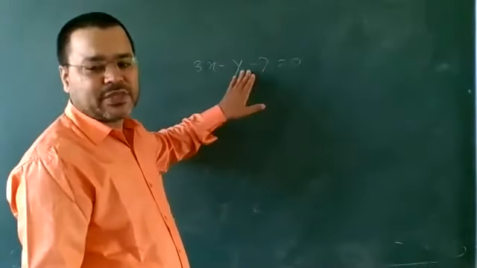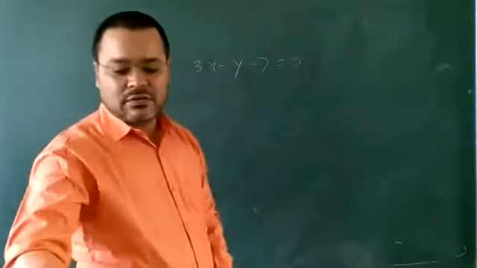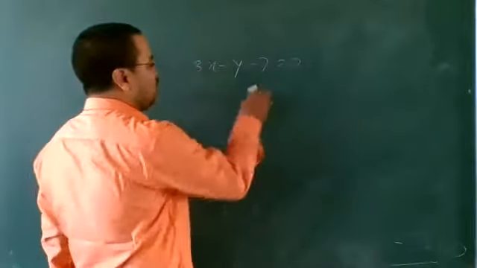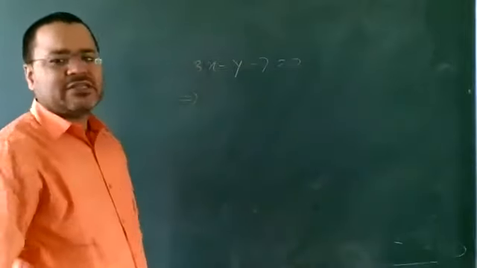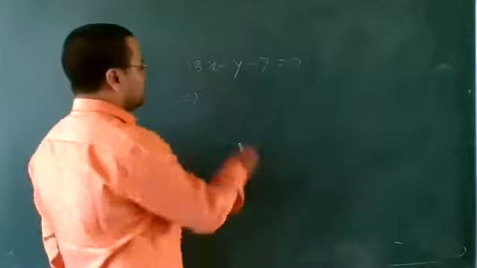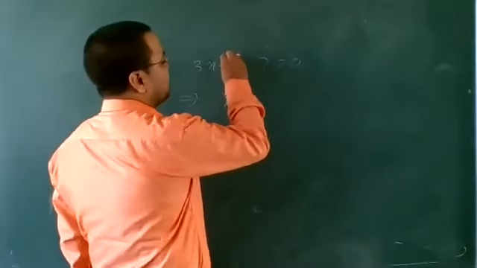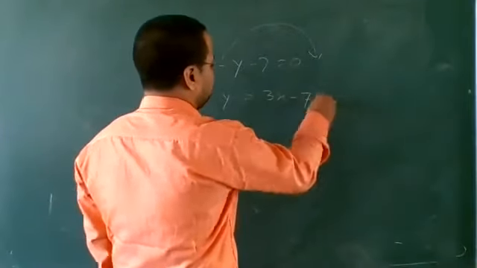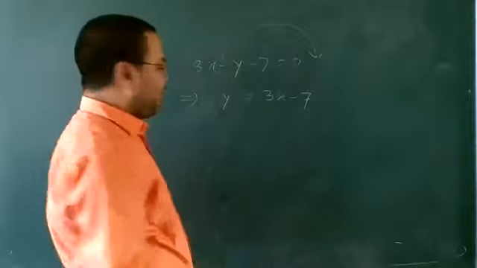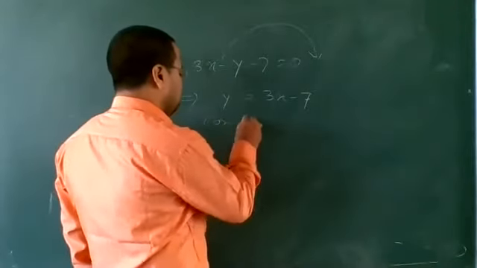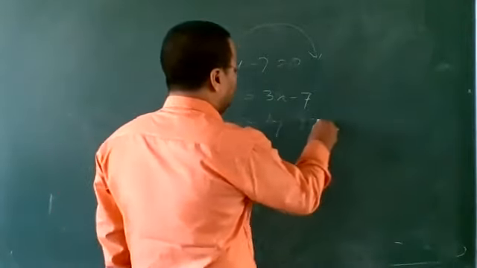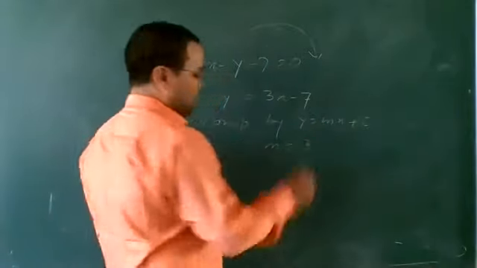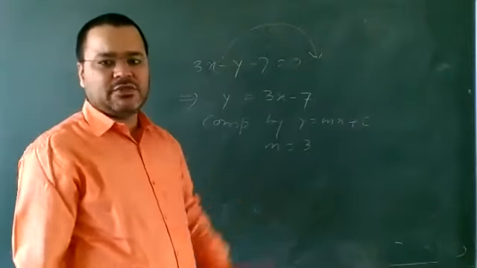First we find its slope. Just we change it into y is equal to mx plus c. So here y, we just transfer y to this side. It will be plus y is equal to 3x minus 7. So by comparing with y is equal to mx plus c, what is the value of m? That is 3. The value of m will be 3.